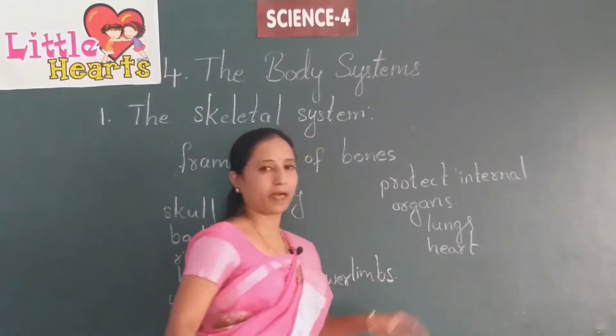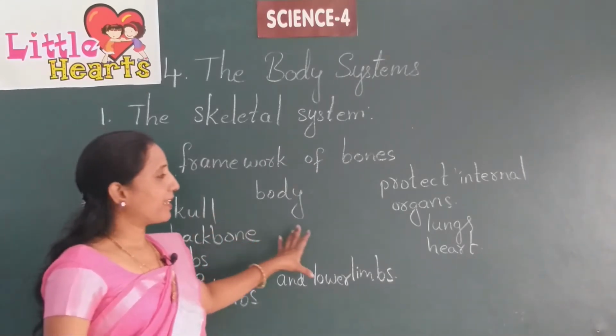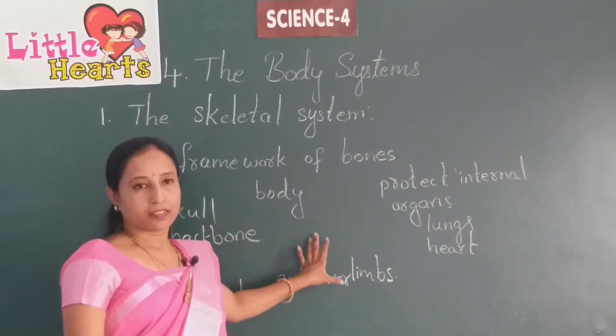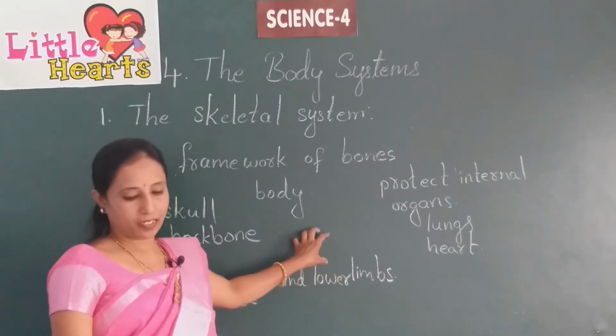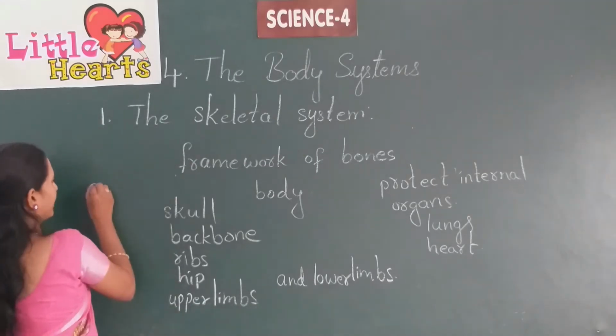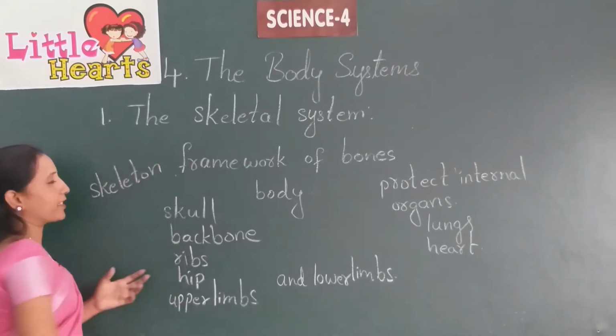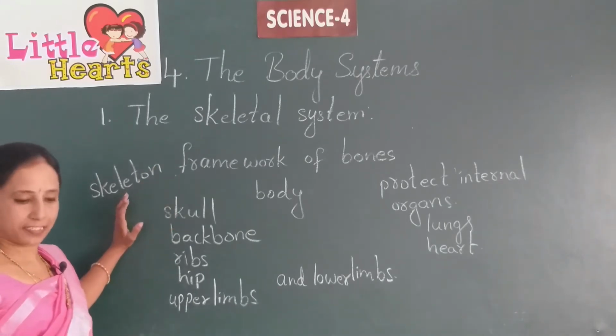These two are the main parts. Our body is held up by this strong framework of bones which is called the skeleton, and that system is called the skeletal system.